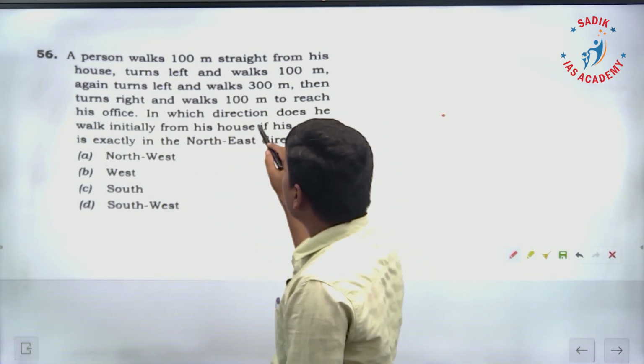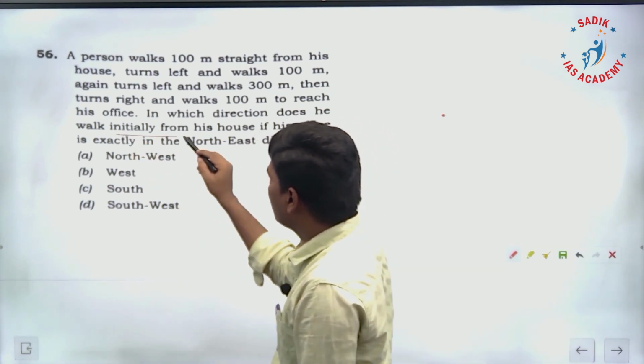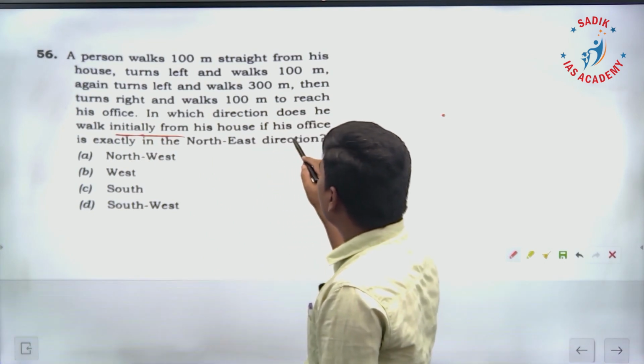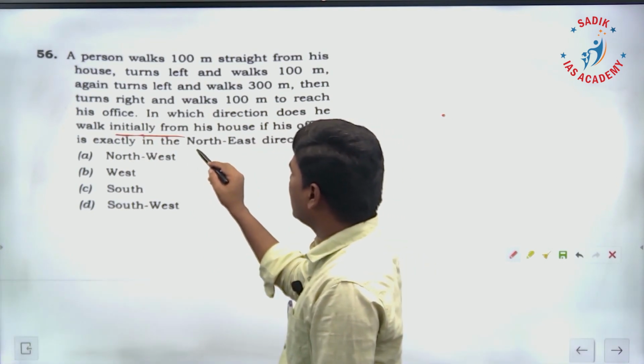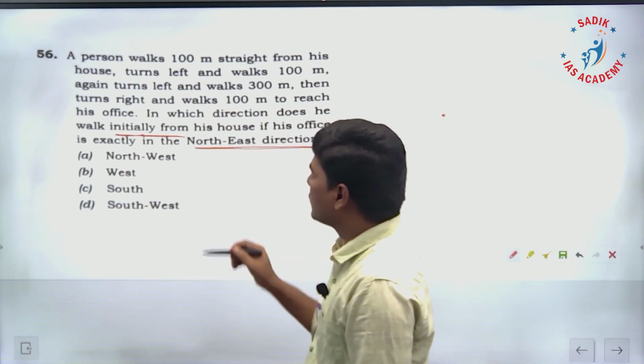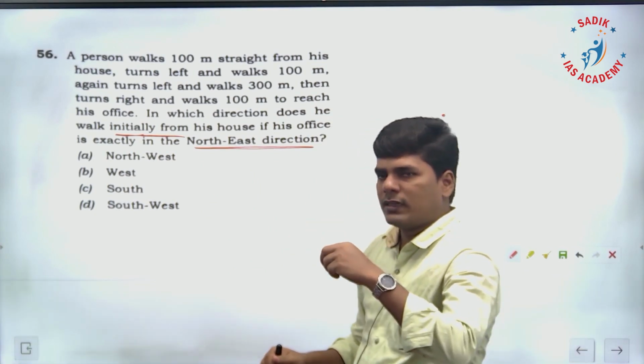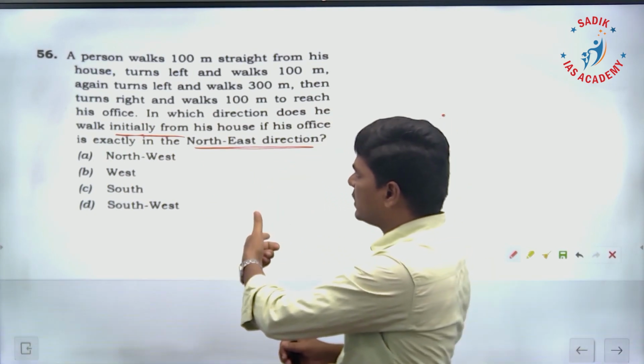In which direction does he walk initially from his house, if his office is exactly in the northeast direction with respect to his house?